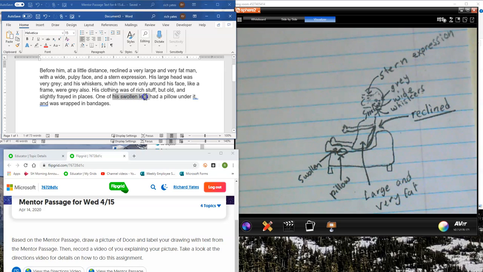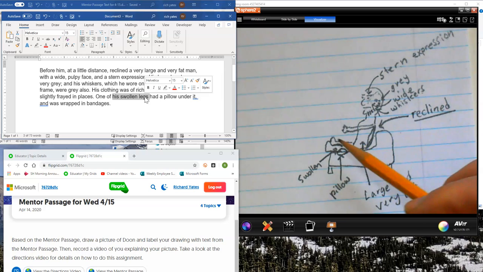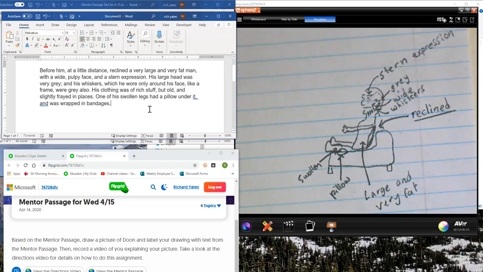I want to make sure that anything I write or draw in my picture is described using words from the mentor passage only. Now, there's even more that I could have done with the drawing, but I didn't want to take too long in the video. I wanted to show you just an example of how I want you to draw your picture, and then you can present it exactly the same way that I did here, just talking about the words that you use and how they match what you drew in the picture.